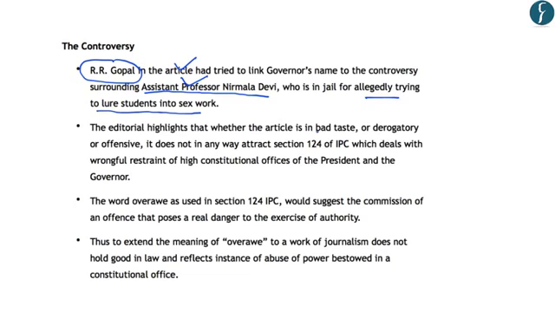In this regard, the editorial highlights that whether the article is in bad taste, derogatory or offensive, it does not in any way attract section 124 of IPC. The editorial says that the word overawe, used in section 124 of IPC to arrest the editor of the magazine, suggests that the editor committed an offence which posed real danger to the exercise of authority of the governor in Tamil Nadu. However, the article says that extending the meaning of overawe to a work of journalism does not hold good in law, and it reflects instances of abuse of power bestowed on the constitutional office.